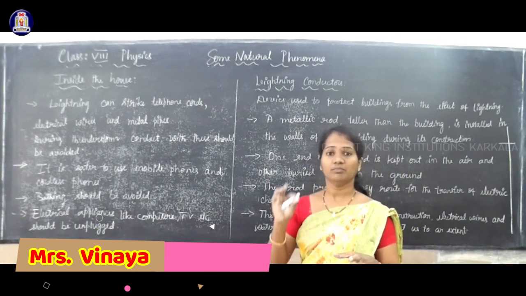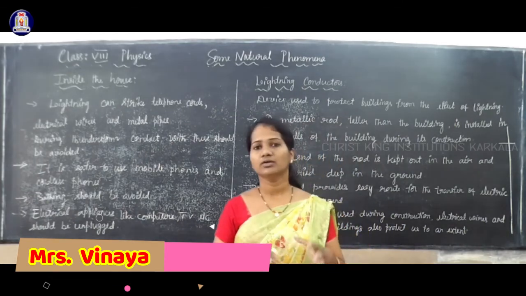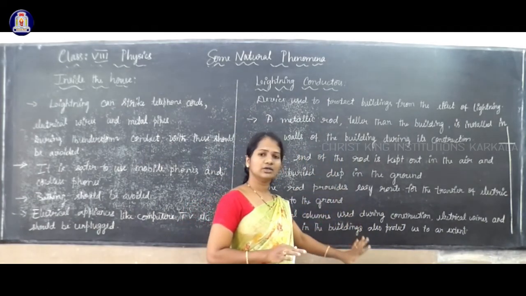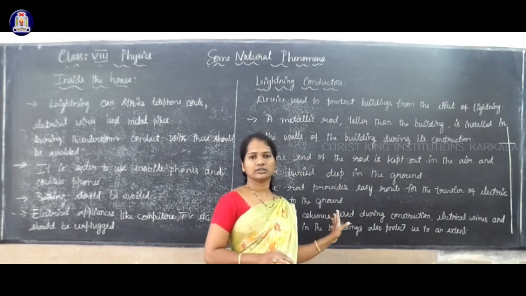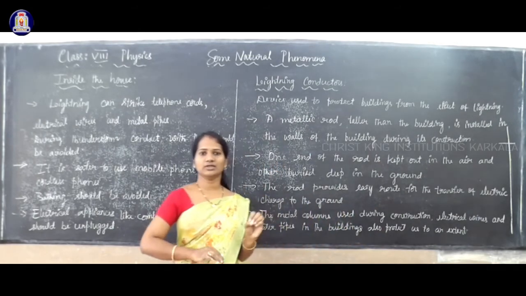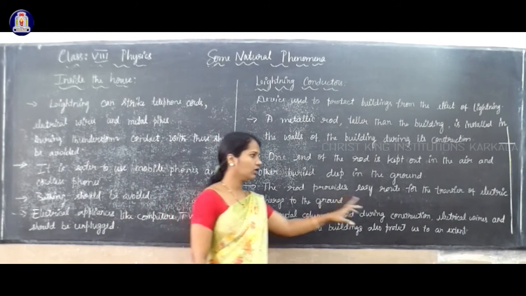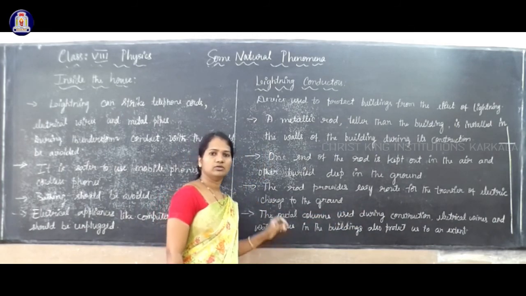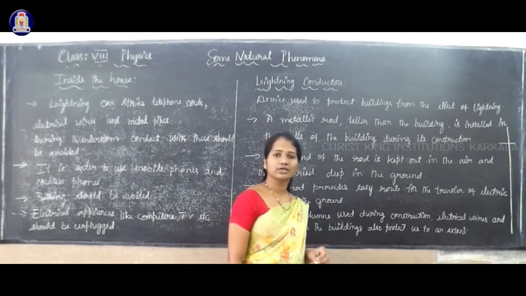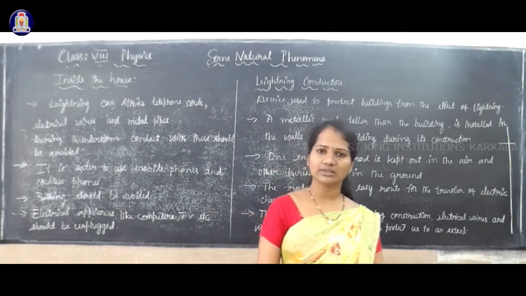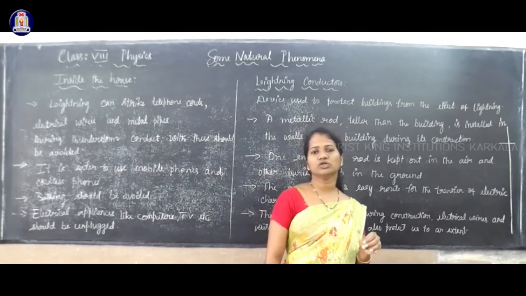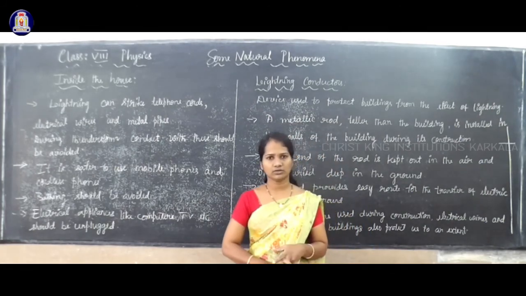But the main thing you have to remember, during the lightning or thunderstorm, we should not touch any of these devices. We should not touch, even if it is an electrical wire or a water pipe. We have to avoid the contact of these devices or equipments to avoid the danger of lightning or thunderstorm.